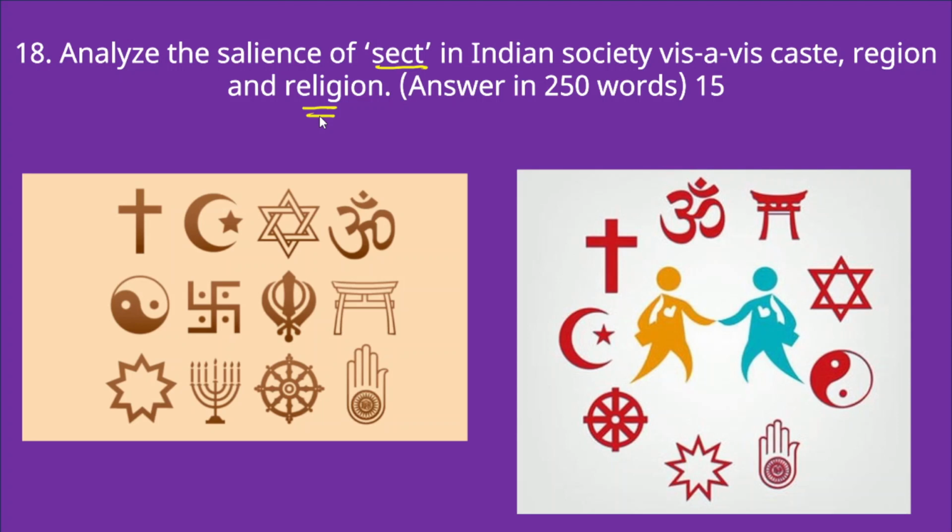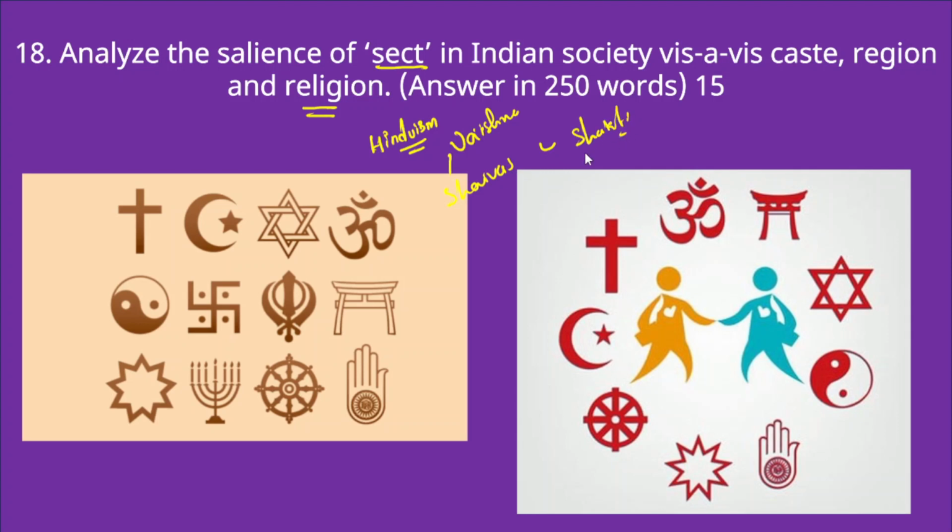Now in such a diverse country, when it comes to religion, within religion there are different sects. When we talk about Hinduism, there are different sects, for example Vaishnavites and Shaivites, and even the Shakti sect.